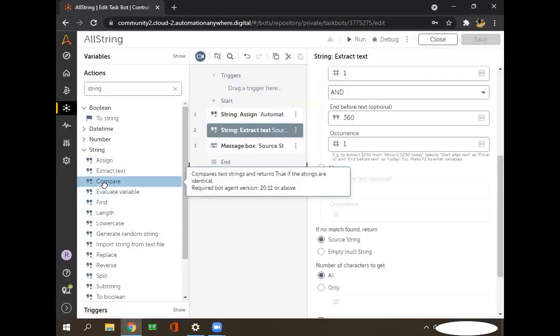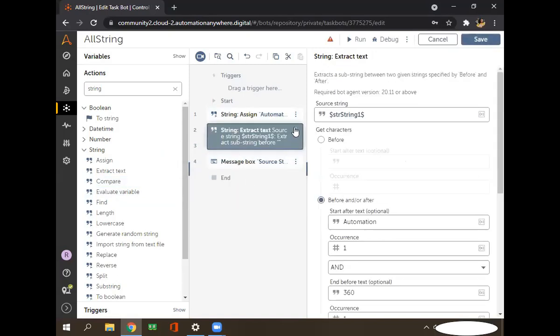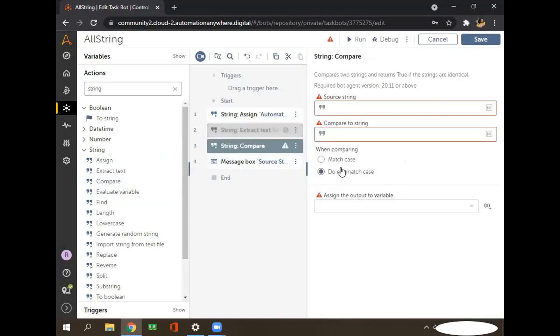Okay, so let's use this compare. I'll disable this line. So what does this compare mean? If I want to check two string values, whether both strings match or not, for that we can use the compare command.